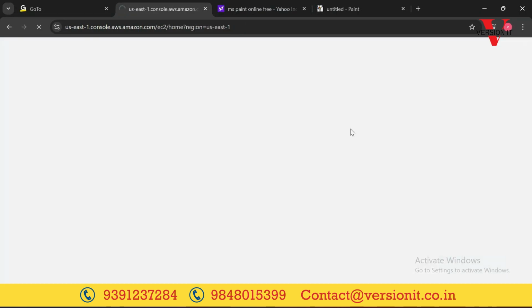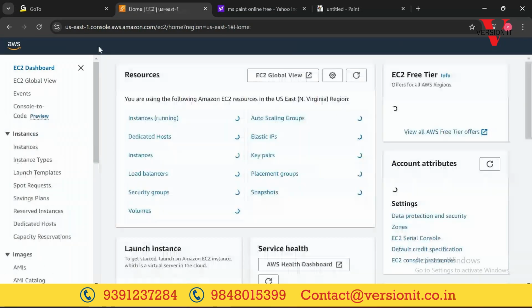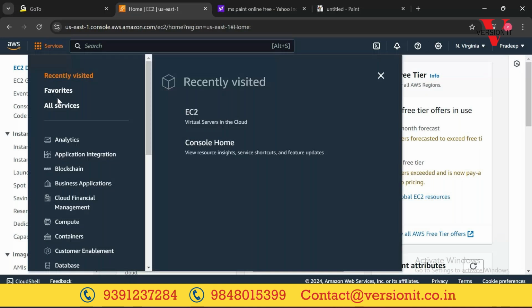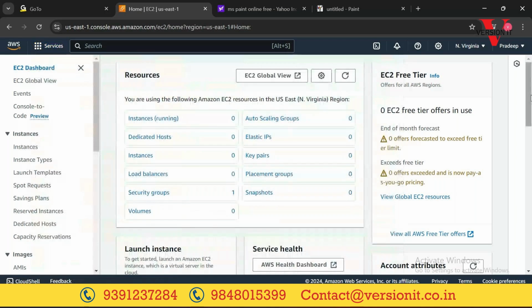Clear? If you know the service name, directly search in the Services tab. Here you can search for the service EC2. Or else it will be under the compute section. Go to Services and under compute, you'll find EC2. Now this is how the dashboard looks when you go to EC2. This is the EC2 dashboard. It is giving some information: how many instances are running? Nothing is running here, right? We haven't created anything till now.